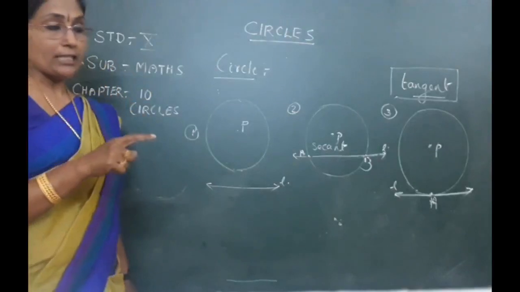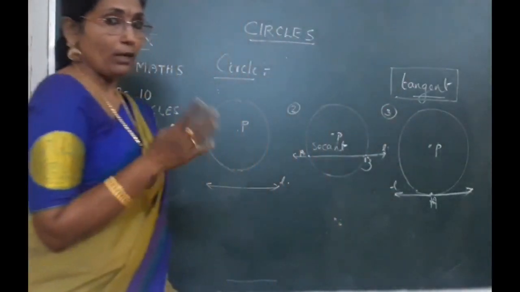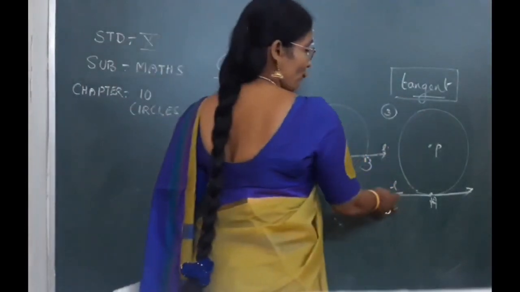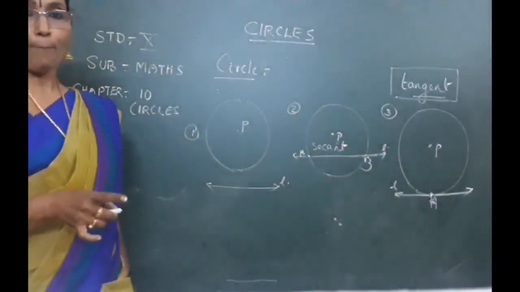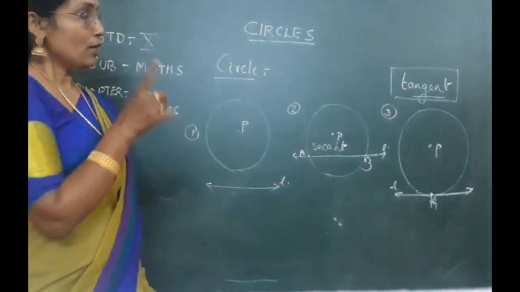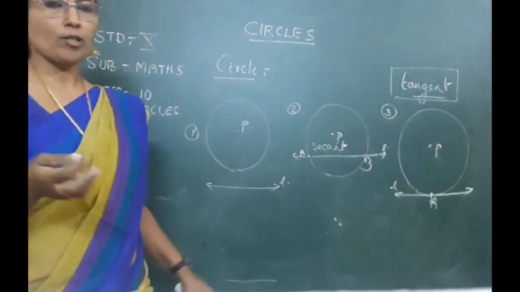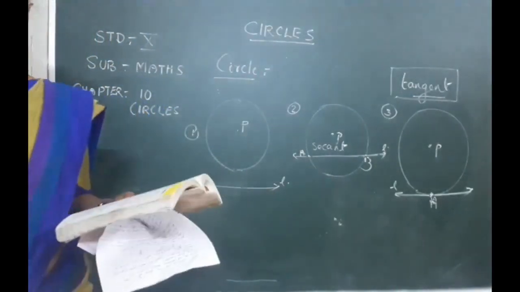And the condition is that the line and the circle should be in the same plane. Then only it will be possible. So tangent means it's a line which should touch the circle at one and only one point. Clear for you children? Therefore, what is the definition of the tangent? Now some more characteristics you have to see about this tangent.